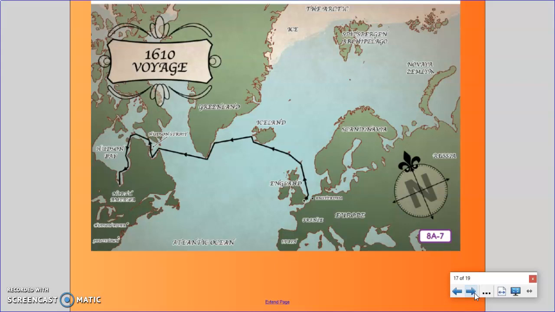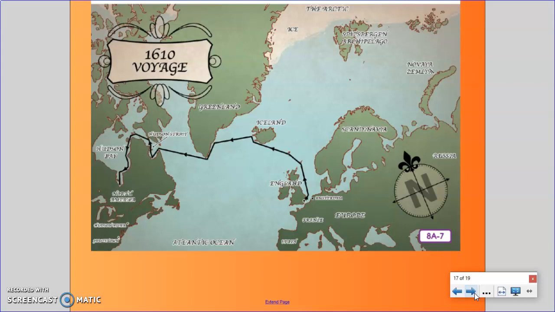Hudson sailed west, but he stayed far to the north. He reached Greenland in early June. A few weeks later, he and his men found a large strait that led to the center of North America. Hudson hoped it might lead all the way to Asia. On August 2nd, Hudson sailed out of the strait and into a large bay. Today, this bay is known as the Hudson Bay, and the strait is known as the Hudson Strait.